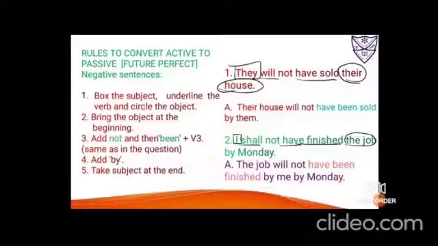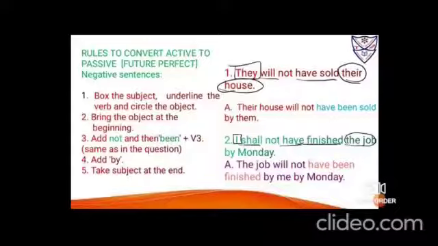If some other additional prepositions are coming, then you have to use those also. There is no doubt if "by" is used two times, because both the prepositions are different. This preposition shows the doer of the action, and this preposition shows the time, by when, by Monday, and this one shows the doer, by whom, by me. So both times you have to use "by".